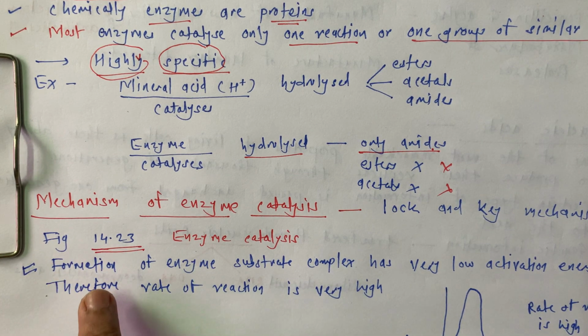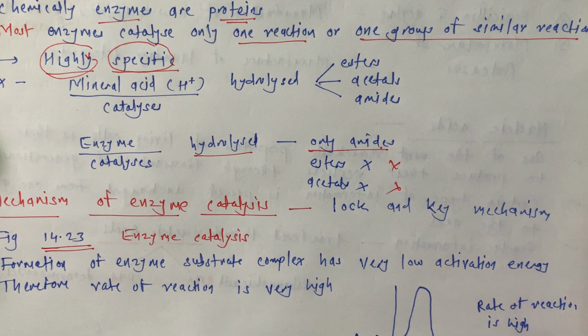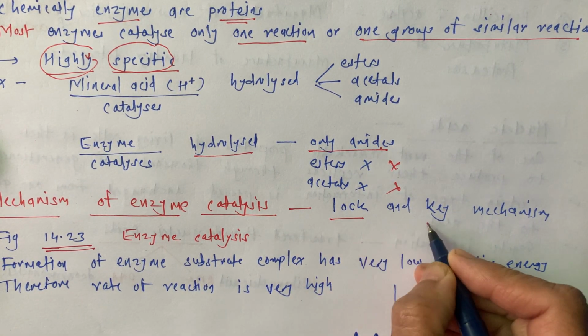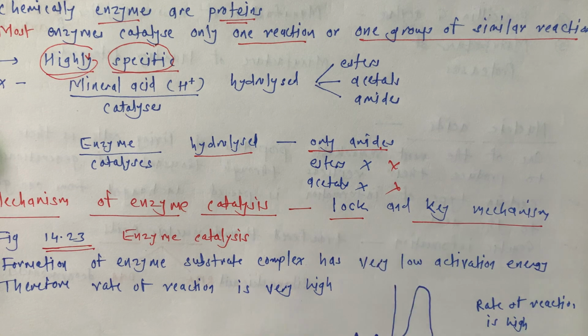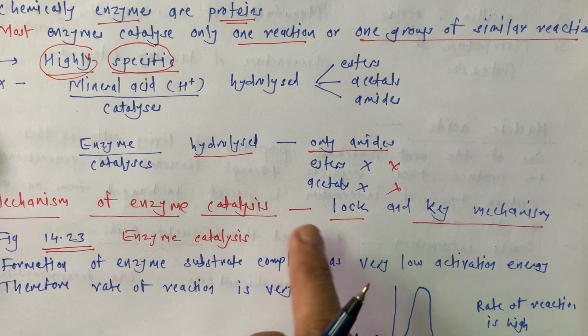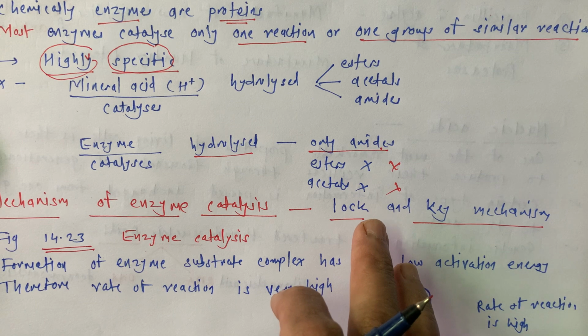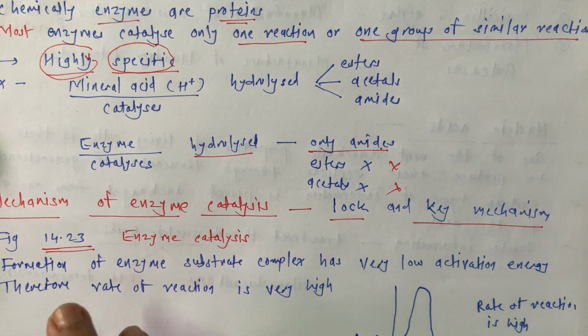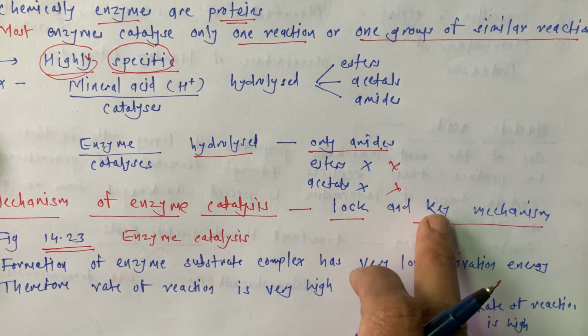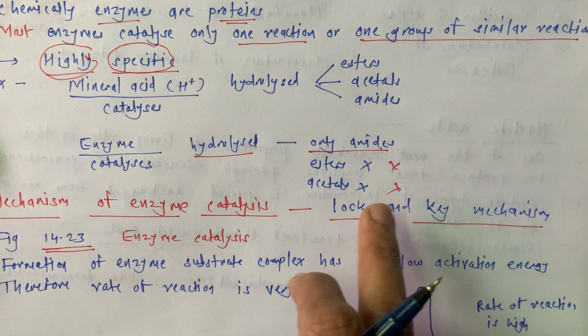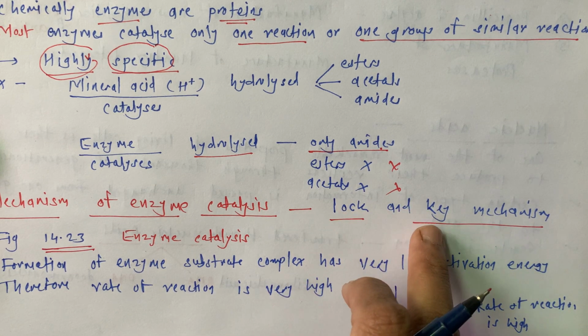The next topic is mechanism of enzyme catalysis. This is very interesting, mechanism of enzyme catalysis, and this is known as the lock and key mechanism. We know that each and every lock has its own key. Okay, remember this thing. Any key you cannot use to open any lock. This pair is always definite. This is always fixed, lock and key. Any lock cannot be opened by any key. A particular lock can be opened by a particular key.